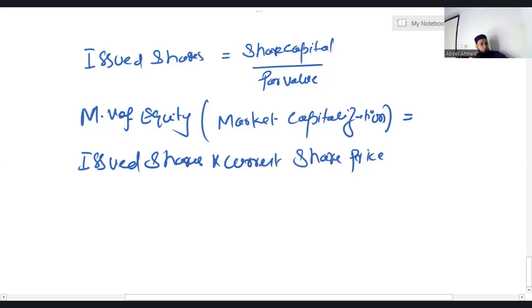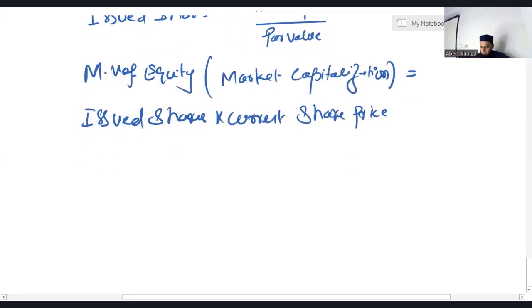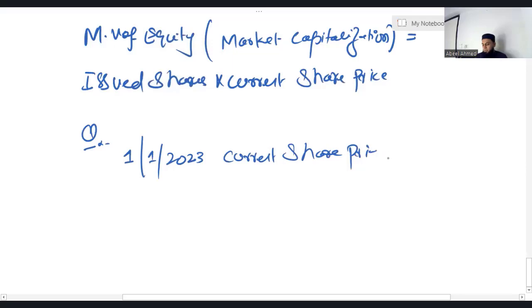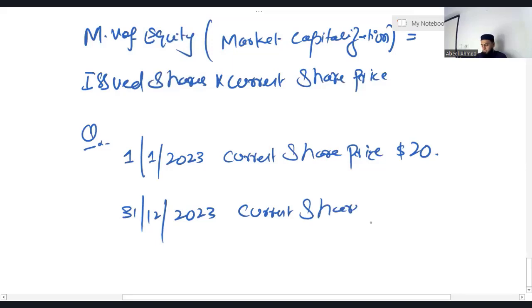So if someone asks you a question, calculate the total shareholders return. How do we calculate total shareholders return? It's very simple. Let me give you a question. Assuming on 1/1/2023, the current share price is $20. In December 2023, the current share price is $24. Okay.